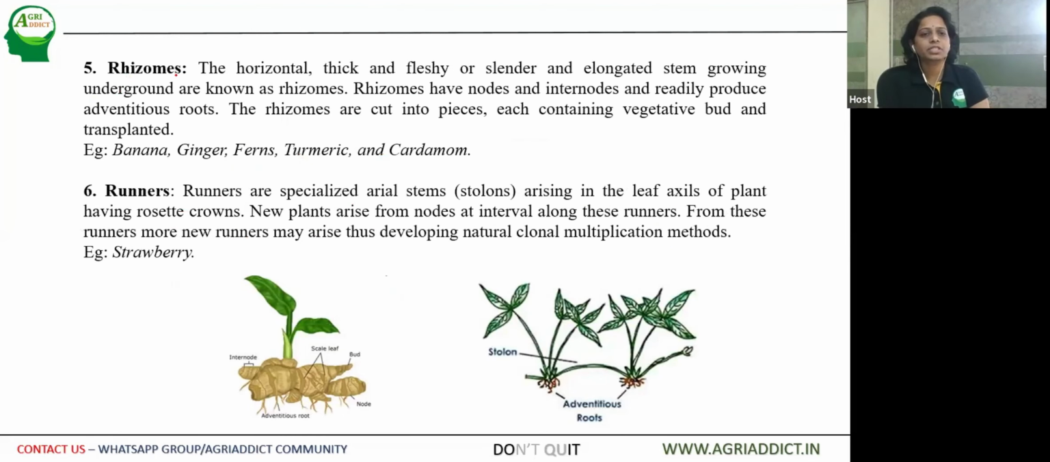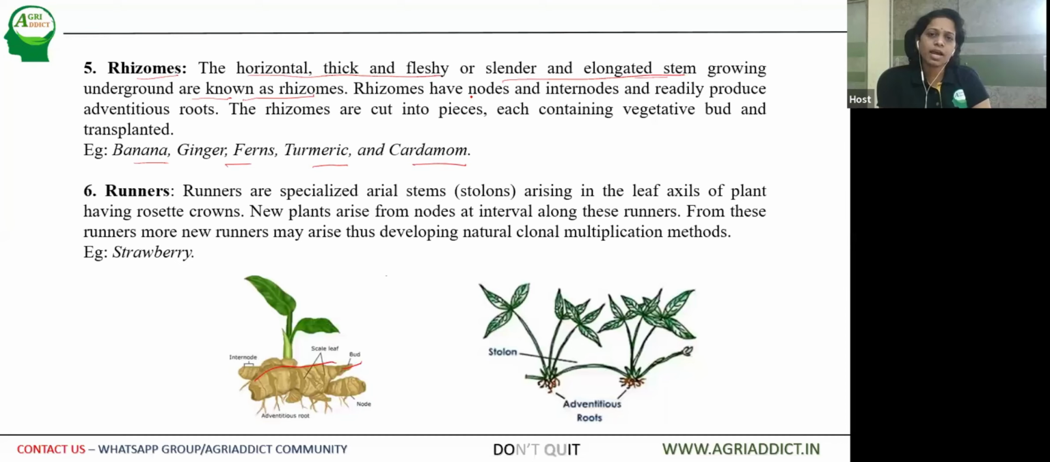Then the other modification is rhizome. The rhizome is a horizontal, thick and fleshy, or slender and elongated stem growing underground. Here you can see they can be thick or slender. These are also underground storage structures known as rhizomes, especially in the case of banana, ginger, ferns, turmeric, and cardamom. All these examples are rhizomes.